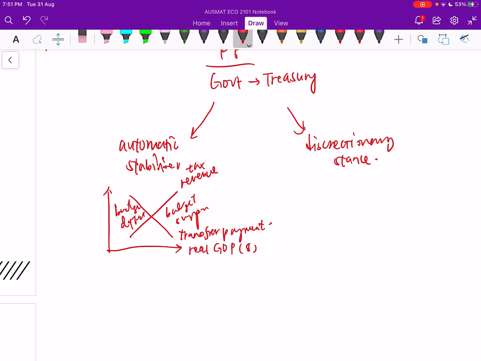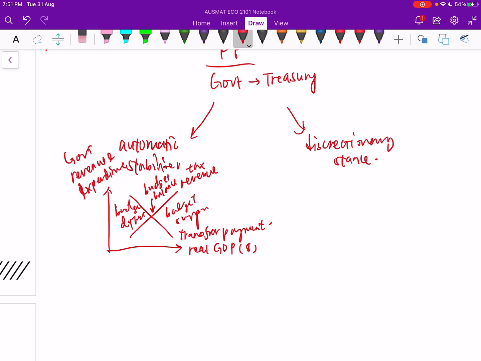As real GDP increases, we are collecting more tax, so we have higher tax revenue and lower transfer payment, right? And here is the amount of government revenue and government expenditure. Now in the middle we have a budget balance. Keep in mind that this is automatic stabilizer.